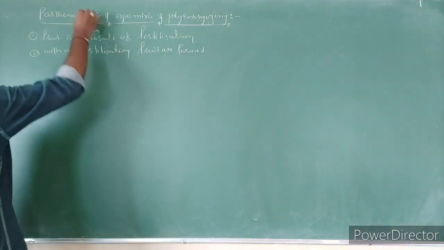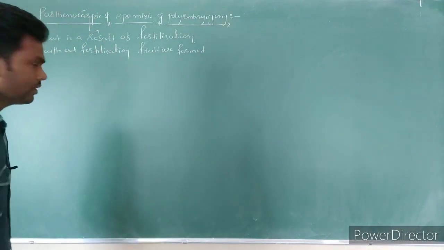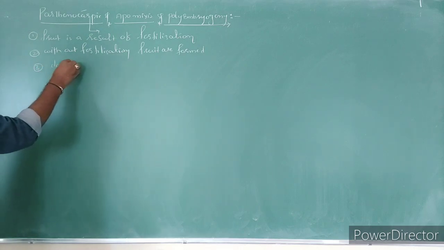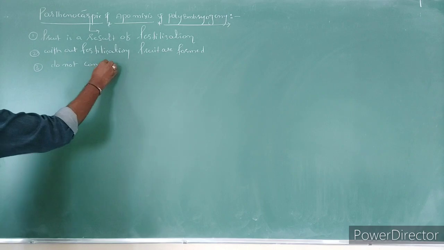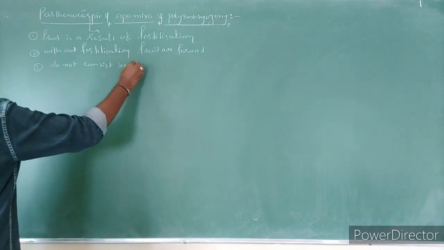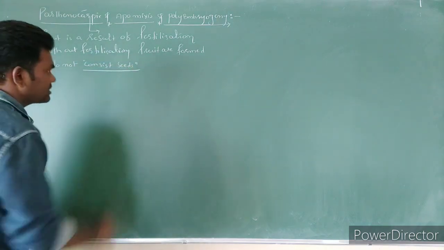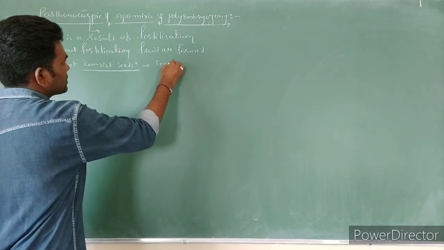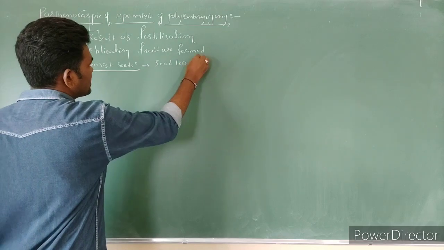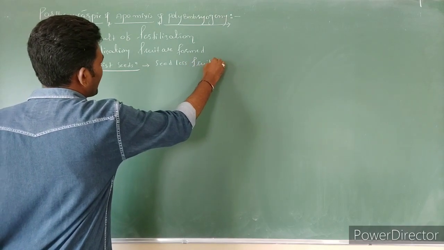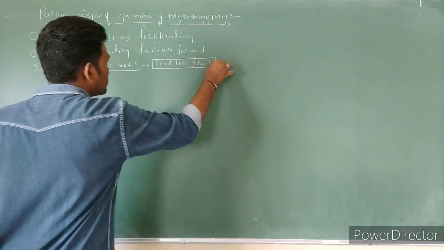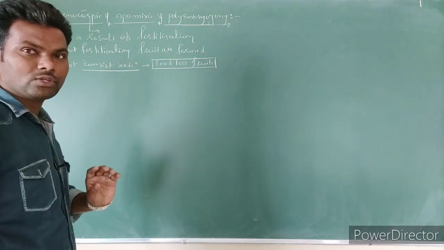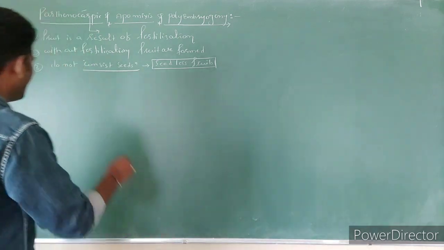Right? So such a phenomenon is called what? Parthenocarpy. These parthenocarpic fruits do not consist of seeds, so such fruits are also called seedless fruits. These seedless fruits we can produce with the help of phytohormones, also application of chemicals.